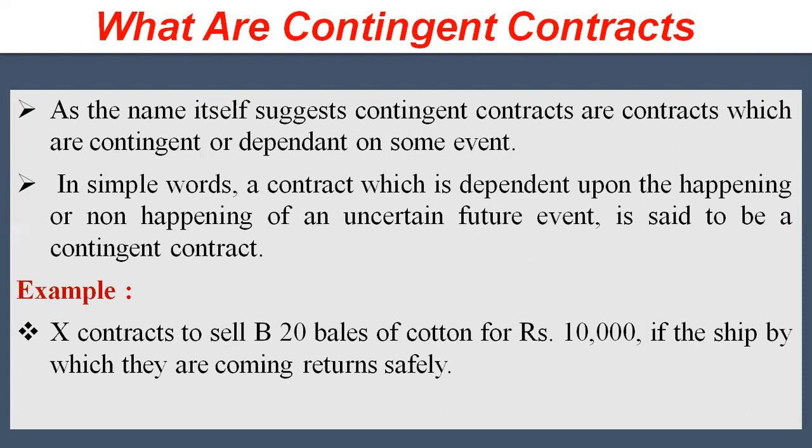Here the contingent event is the ship returning safely. That depends on whether the ship sinks or returns.